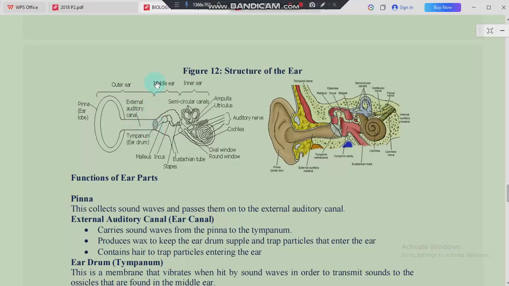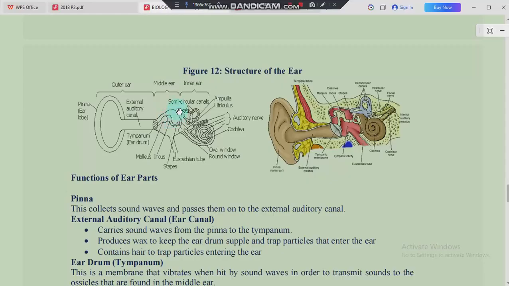This region contains, number one, the tympanum or the eardrum. We have the hammer, malleus, and the incus. These two are also the parts which are making up our middle ear.